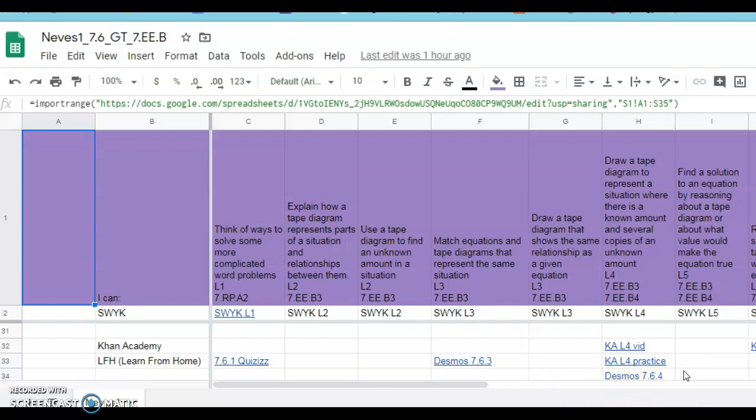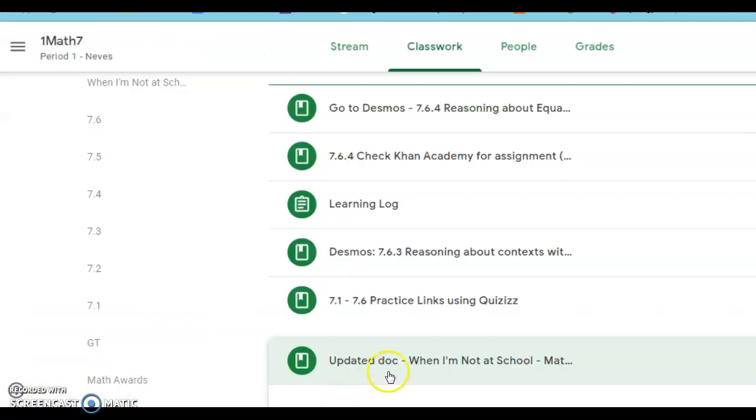Now, what should you do if maybe last week, for whatever reason, you weren't able to do any maths work? Well, just get started with last week. If you look in Google Classroom at this list of things, some of them are things that you can do if you want to, and some of them are things that are on the growth tracker. Anything that is on the growth tracker are things that you really should try to do.